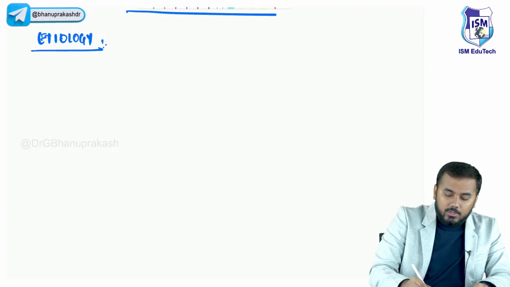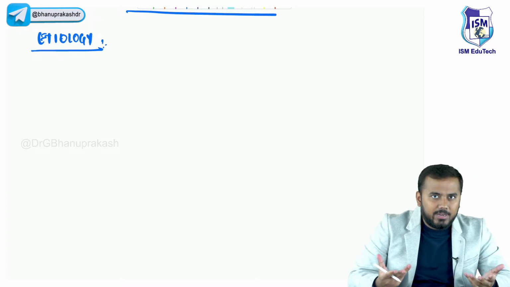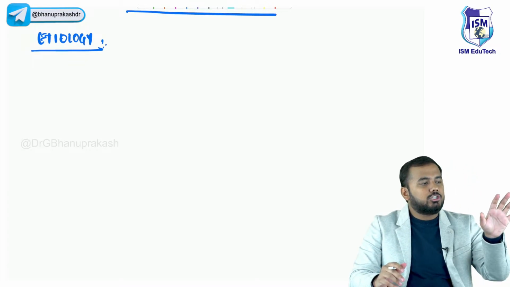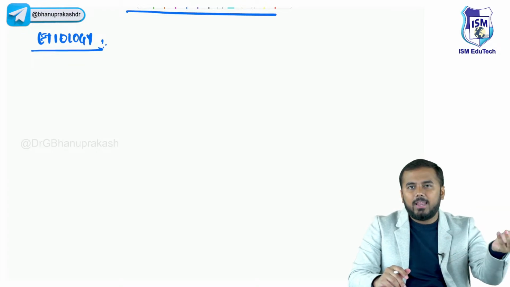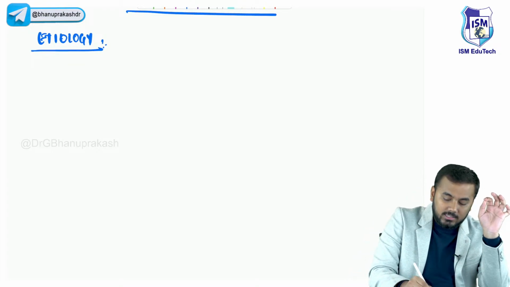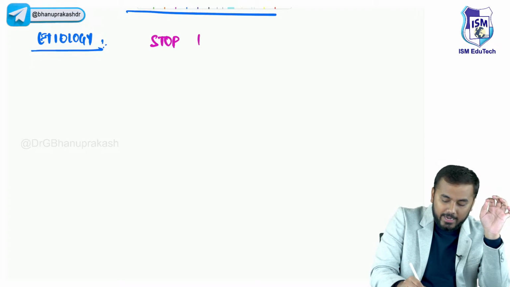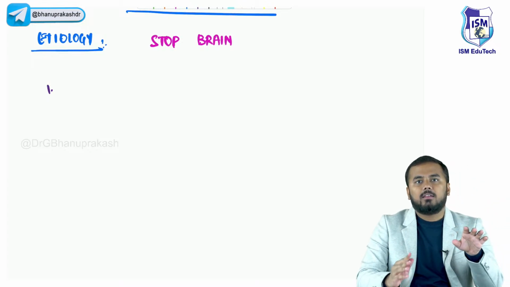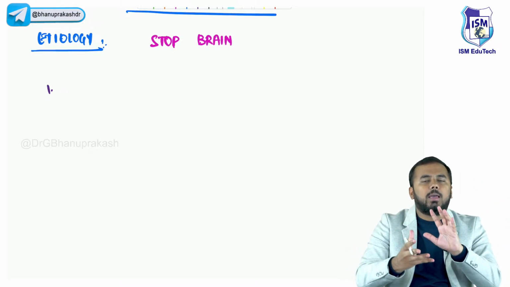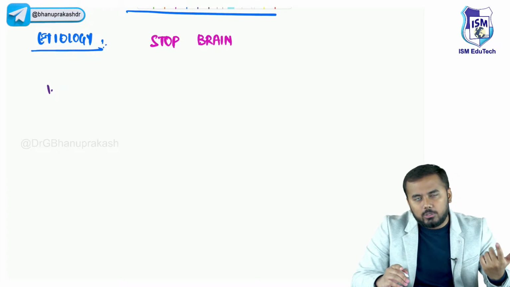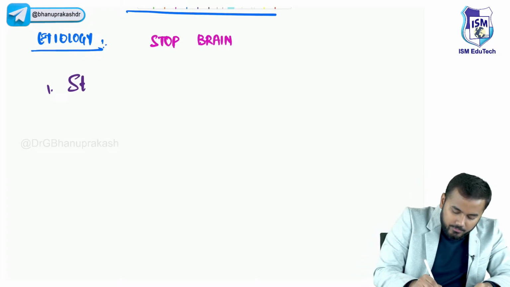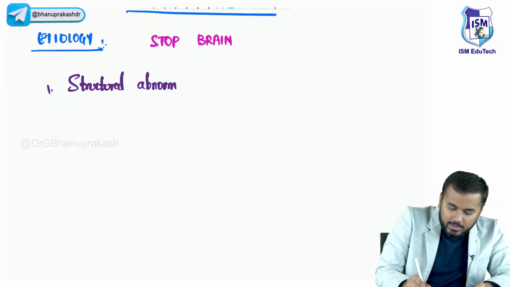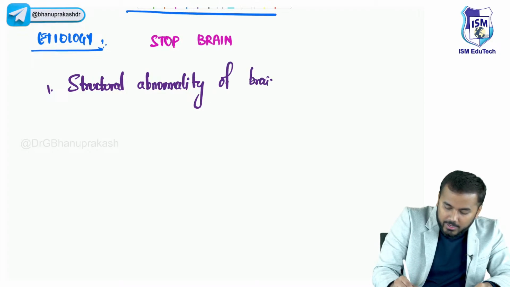Coming to the etiology. In cerebral palsy, what is happening? There is stopping of brain. Okay? In simple language, stopping of brain. So that is what giving us a mnemonic today. STOP BRAIN. What is STOP BRAIN? S here stands for structural abnormality. If there is any kind of structural abnormality of the brain, that would lead to cerebral palsy.